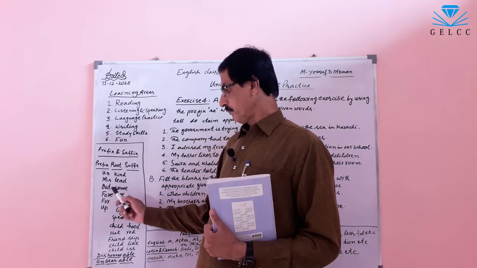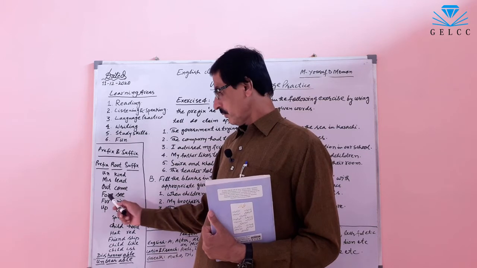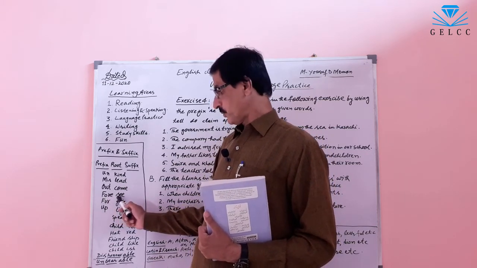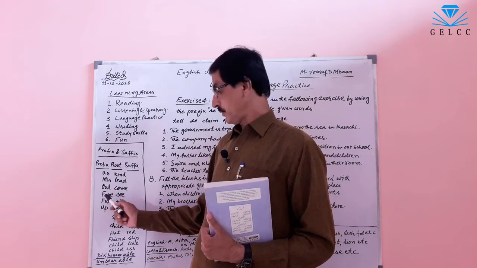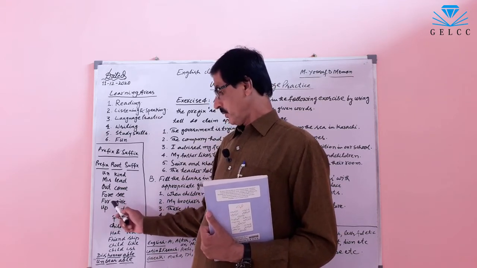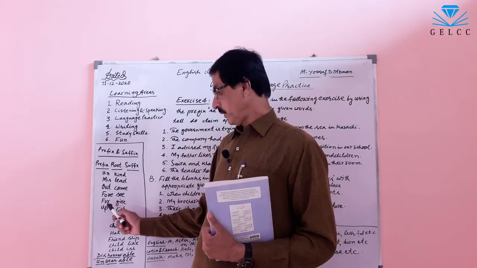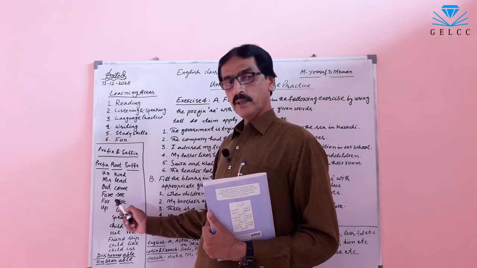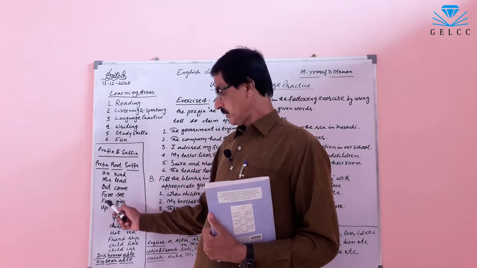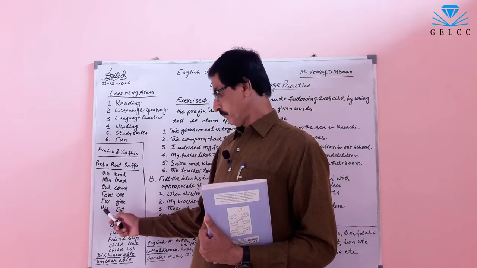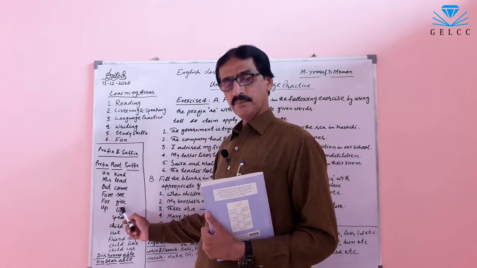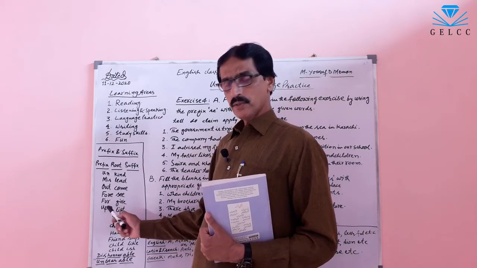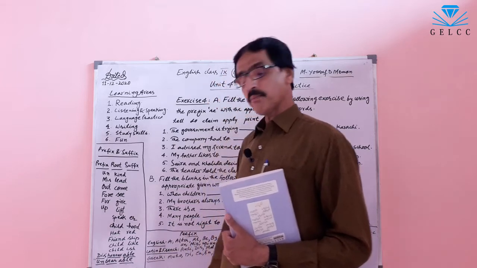Out is a prefix. Come is a root. See. We add F-O-R-E, foresee. Fore is prefix. See is root. Give. If we add F-O-R, the new word will be forgive. F-O-R is prefix and give is root. Lift is root. We have added up in the beginning. Up is prefix.